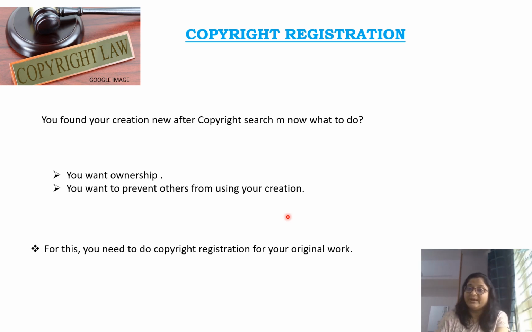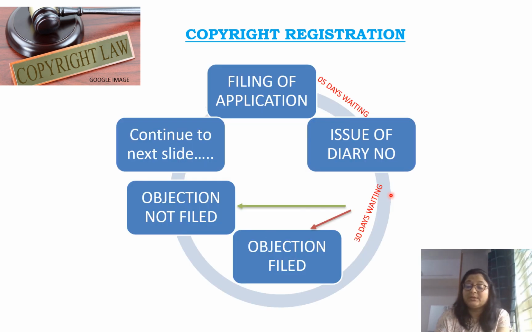But when anyone is infringing your work, or you want to show ownership of your work legally, then obviously copyright registration will be required. It would be easy for you to fight with a particular copyright registration number, saying this work is registered in your name. Otherwise it will be a little bit hard to identify which work is yours and which work is not yours. So for this we will go through the copyright registration, and now I will show how we can do that copyright registration in India basically.